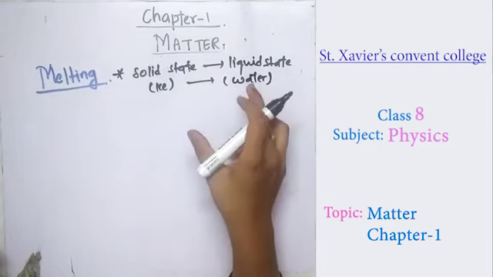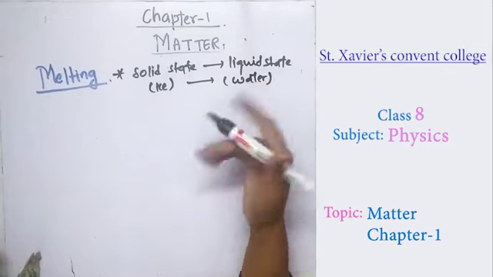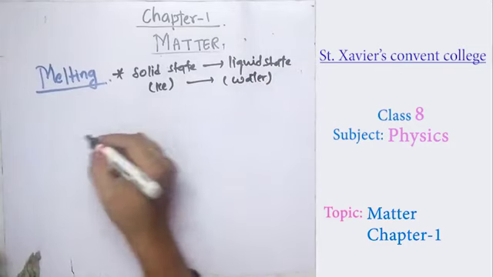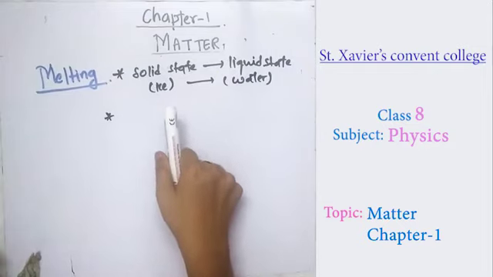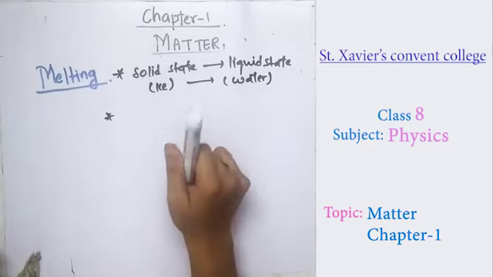So how does this process take place? We are going to discuss it here. When heat is applied to a solid, when you provide heat energy to the ice, the molecules of the solid absorb the heat energy.